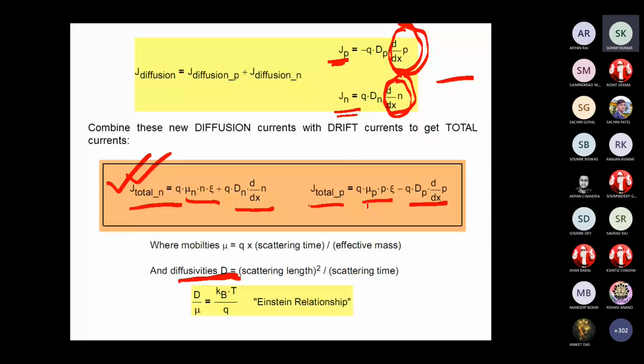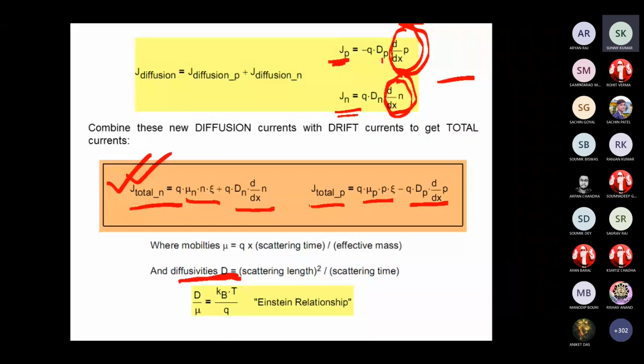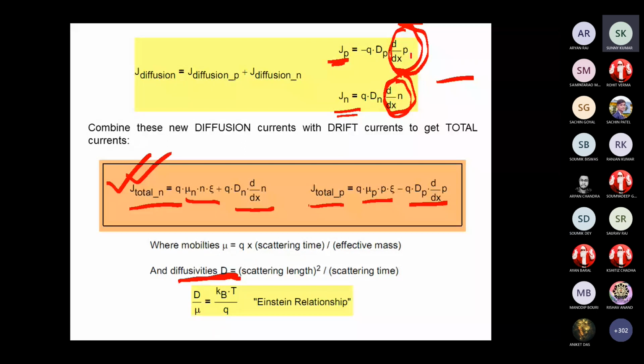So here dP by dx is the concentration gradient. Which one are you talking about? This one, the J total equation? Okay, so dP by dx is negative.